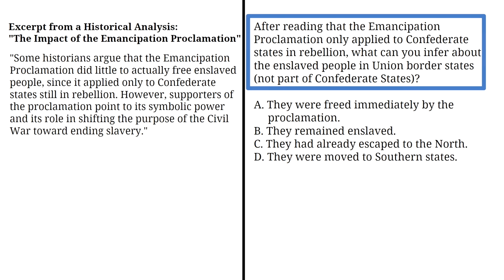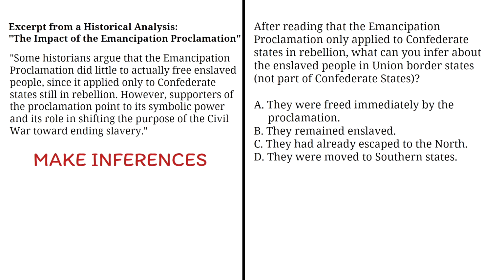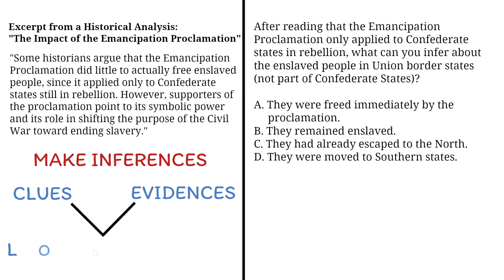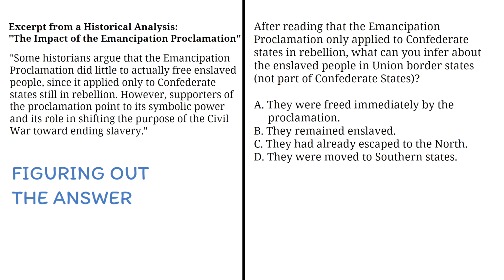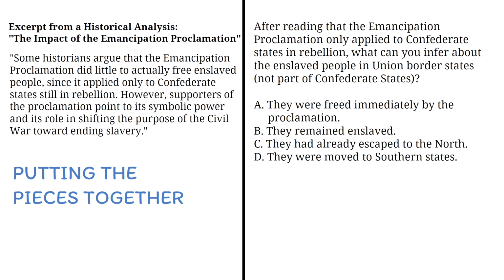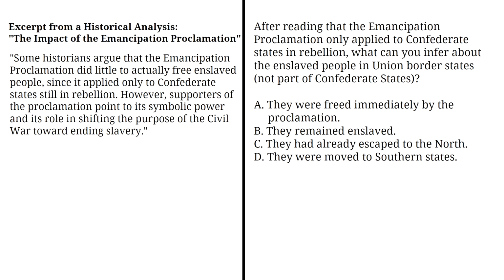After reading that the Emancipation Proclamation only applied to Confederate states in rebellion, what can you infer about the enslaved people in Union border states? This question is a great example of how to make inferences. It requires you to use clues and evidence in the passage to draw logical conclusions that are not directly stated. An inference is a smart guess you make based on the clues in what you read and what you already know. It's more of figuring out the answer by putting pieces together. Now, let's go through the answer choices.